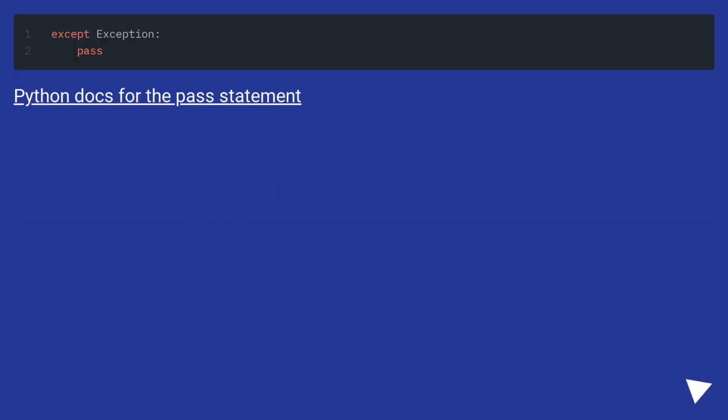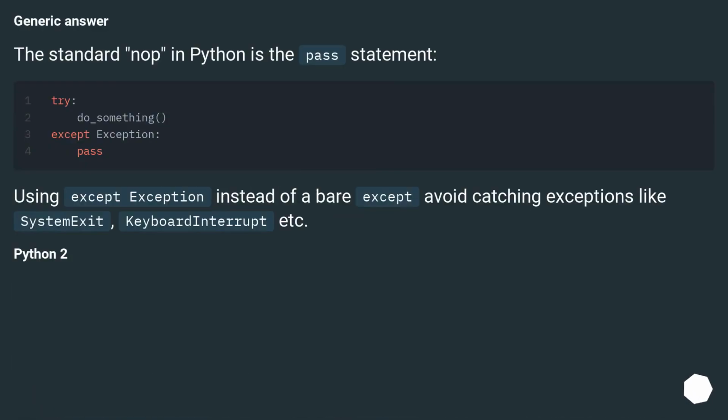Python docs for the pass statement. Generic answer. The standard NOP in Python is the pass statement. Using except Exception instead of a bare except avoids catching exceptions like SystemExit, KeyboardInterrupt, etc.